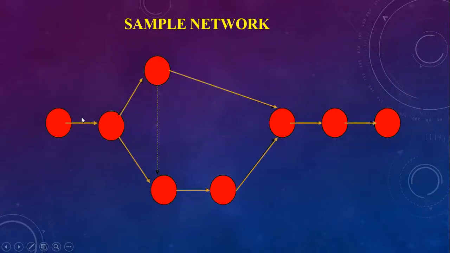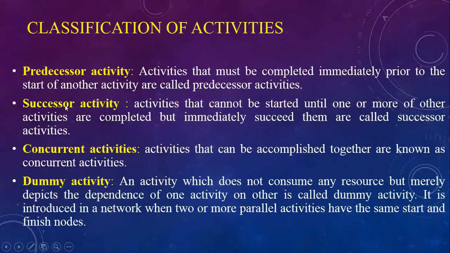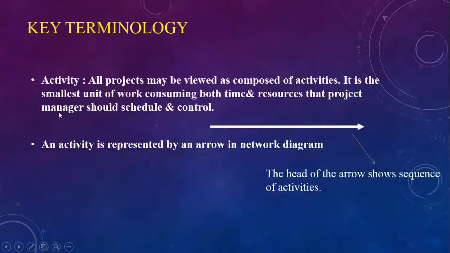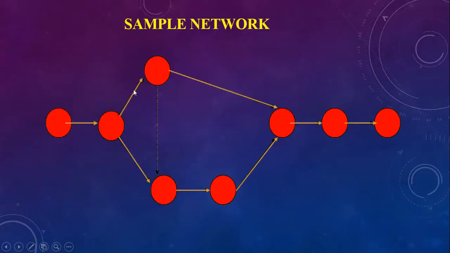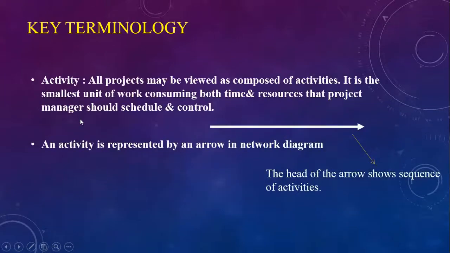So this activity is the predecessor of this one. Successor activities are activities that cannot start until one or more of the activities are completed but immediately succeed them. So these are the successor activities of this activity.